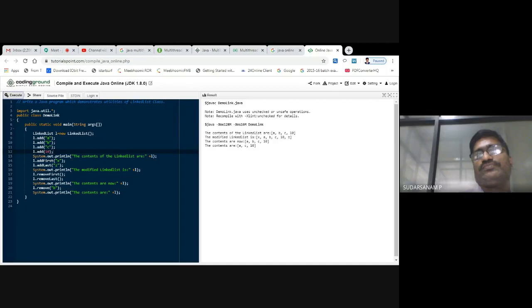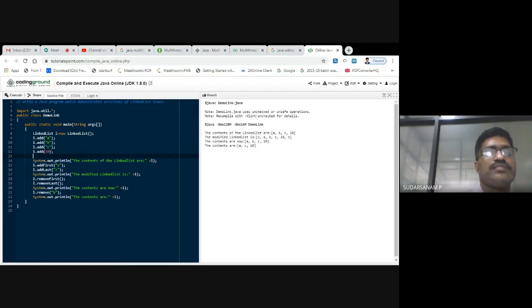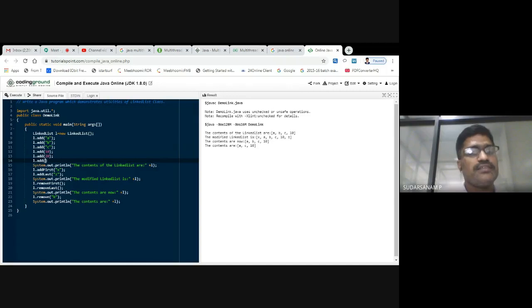See, mixing of data types also I can enter. So L.add 20 I have given, because previously you have added characters, but now again I have added what? Integer. See here, L.add 20 I'll give. I'll give one more, L.add 30. So automatically in the editor you will get it. Once you give the open bracket, the close bracket also you will get automatically. So now I'll try to execute this program.